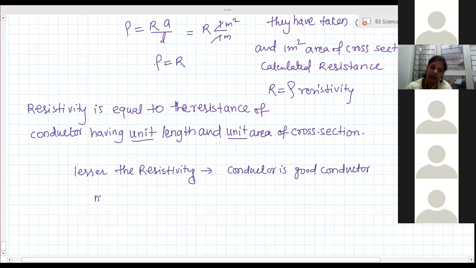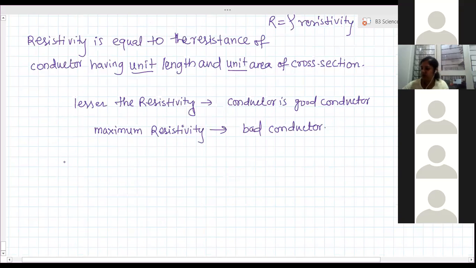The maximum value of resistivity, the conductor is bad. You are not supposed to remember the values of resistivity, but know the range.